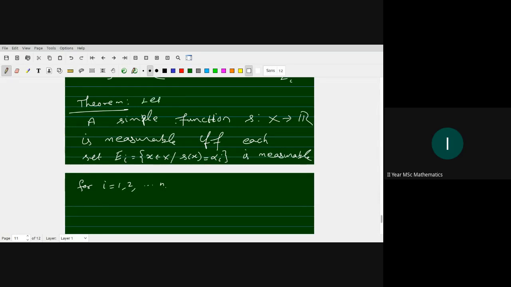Here we let alpha 1, alpha 2, up to alpha n be the distinct values of S.